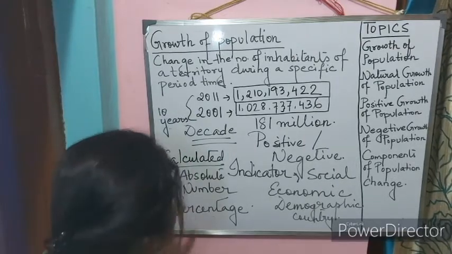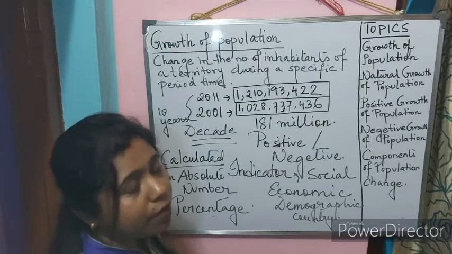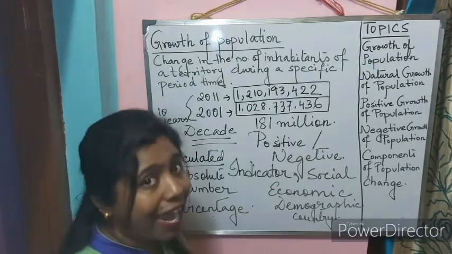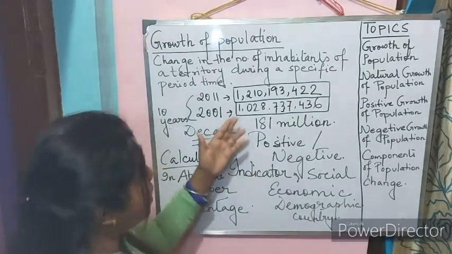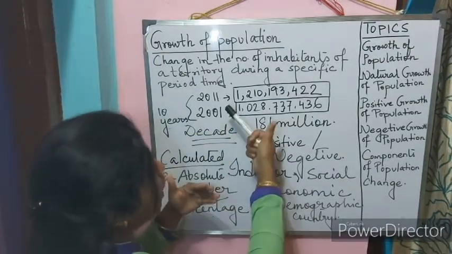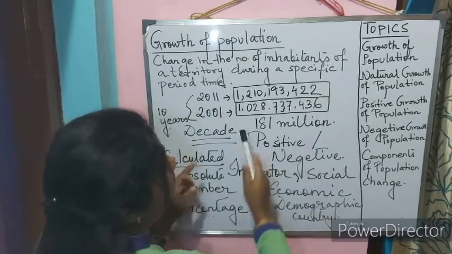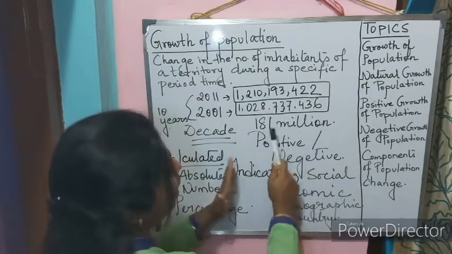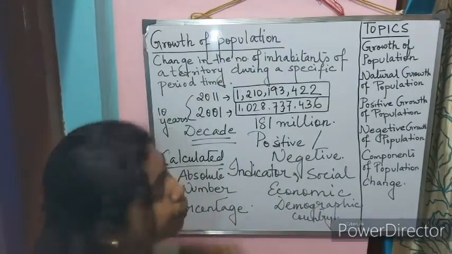So what is absolute number? In absolute number, we are just subtracting the previous year population from the current year. As we can see, we are just subtracting the population from 2001 to 2011 and we are getting the actual increase in population, that is 181 million that has increased from 2001 to 2011.